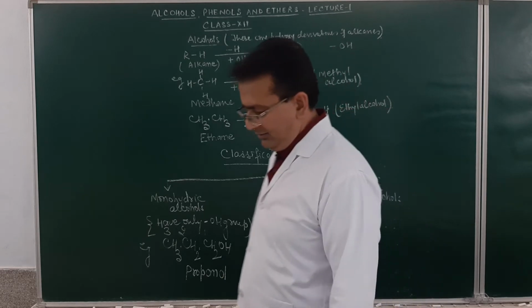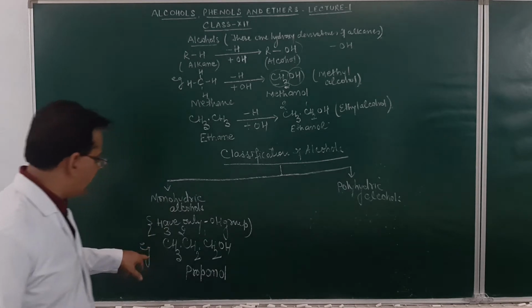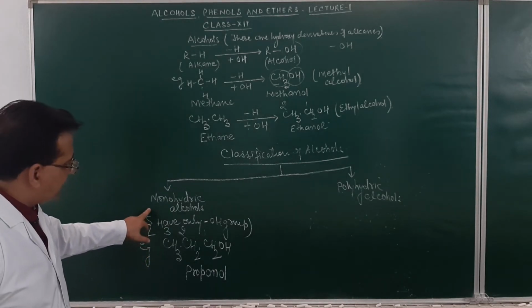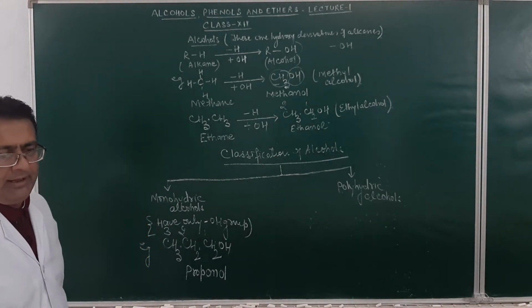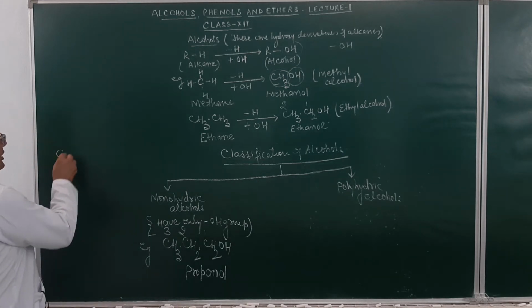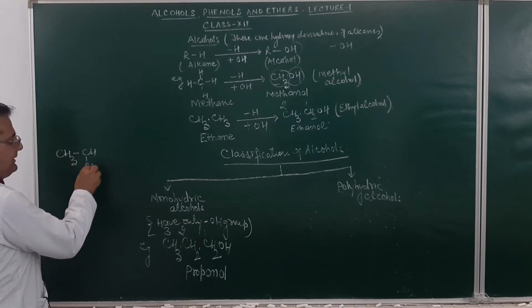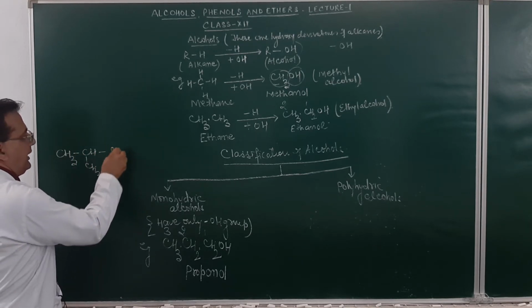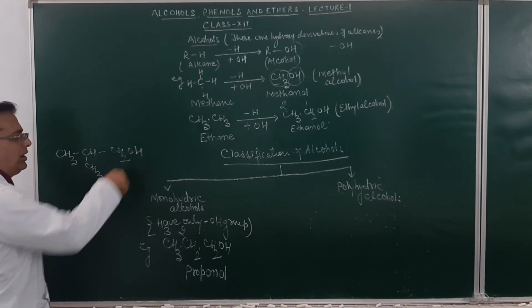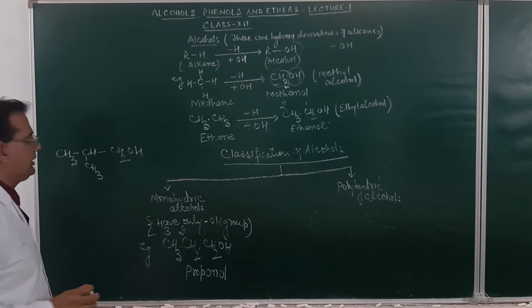Am I getting clear? It is methyl alcohol and ethyl alcohol. So, again coming here, monohydric alcohols are those alcohols which contain only one OH group. Let me see this one. If we write down CH3, CH, CH3 and CH2OH, how many OH groups are here? 1. So, this will be classified as monohydric alcohol.